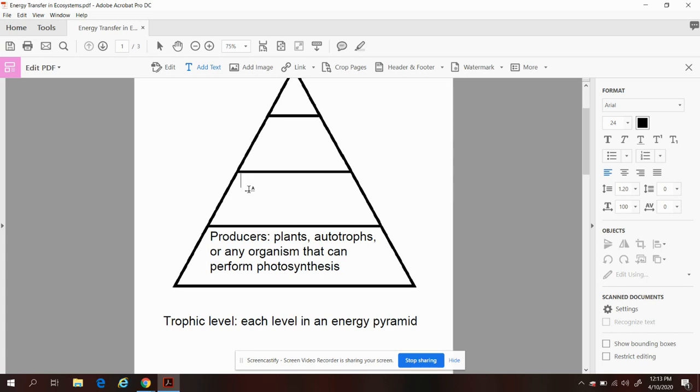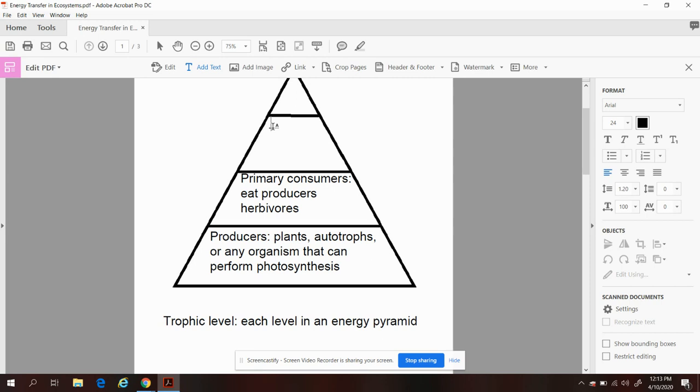Then we're going to go up to the second trophic level, and this is where we're going to have primary consumers. Primary consumers actually eat producers. And what's another term, y'all think about this in your head, for an organism that only consumes vegetation or plants? Take a second to think. It is herbivores.